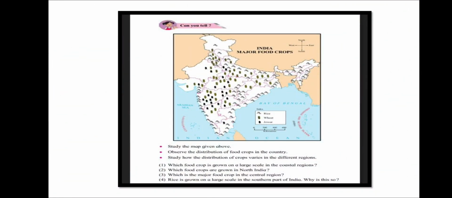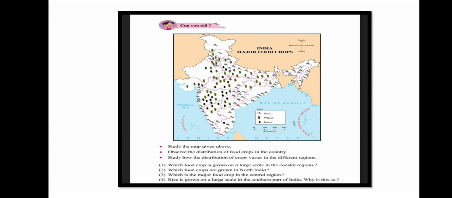This is a map. In this map, India's major food crops are shown. Various types of questions are asked. Study the map given above. Observe the distribution of food grains in the country. Study how the distribution of crops varies in different regions.